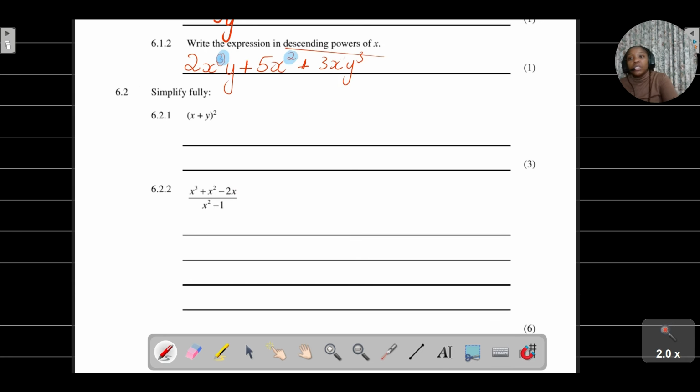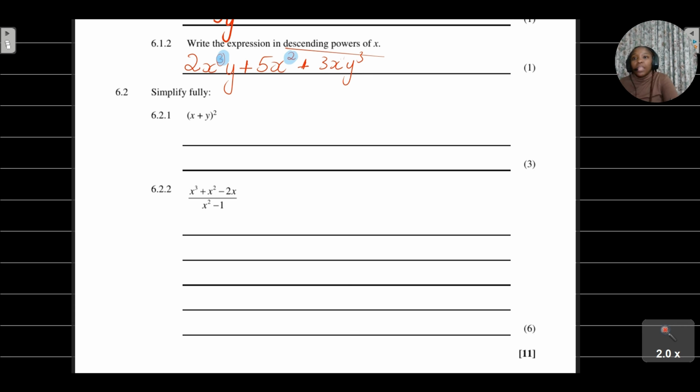Now let's look at question 6.2. Still, we are given an expression here, and they're asking us to simplify it fully. Please don't make the mistake of thinking that you need to apply the power rule. We can't do that, because we've got a plus in between. If it was just xy to the power of 2, then we would just say x to the power of 2, y to the power of 2.